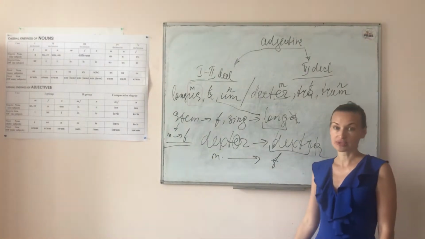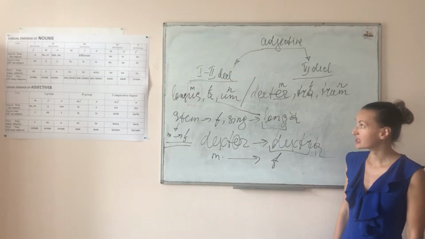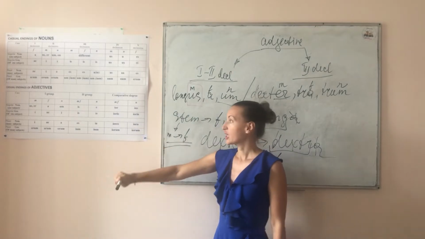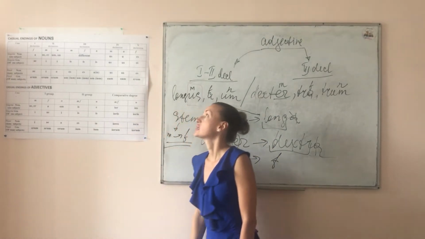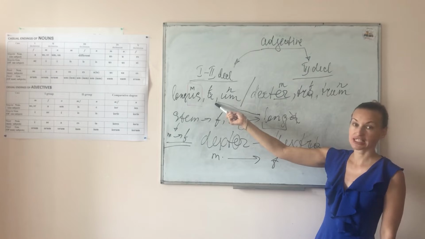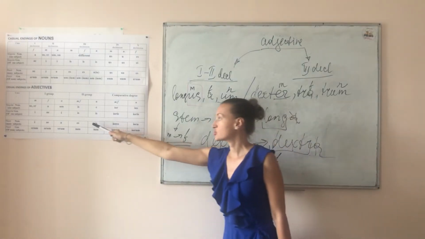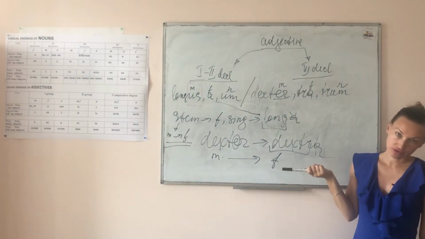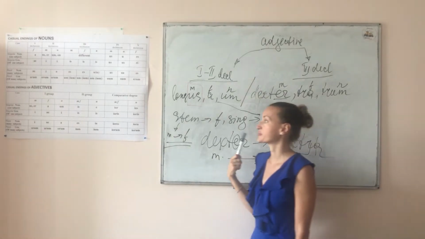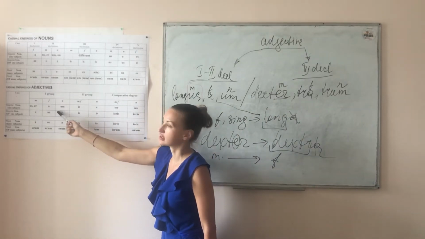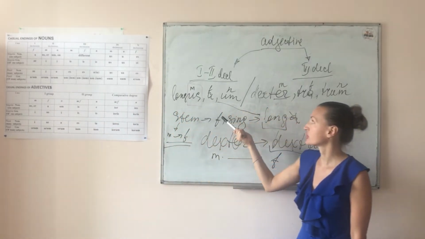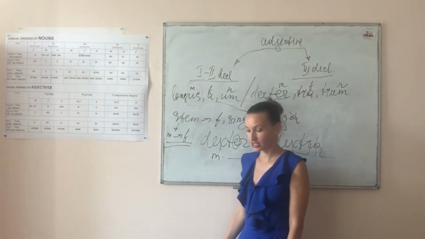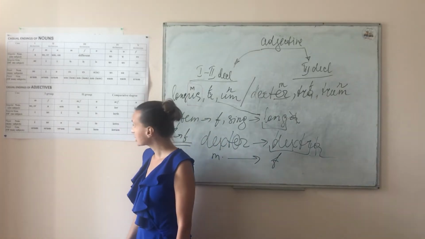According to the grammatical forms, Latin adjectives can be of two groups and the comparative degree. The first group of adjectives is called the first and second declension. The second group is called the adjectives of the third declension. In this unit, we are going to speak about the first group of adjectives, or the adjectives of the first and second declension. So these are the adjectives which have three endings.